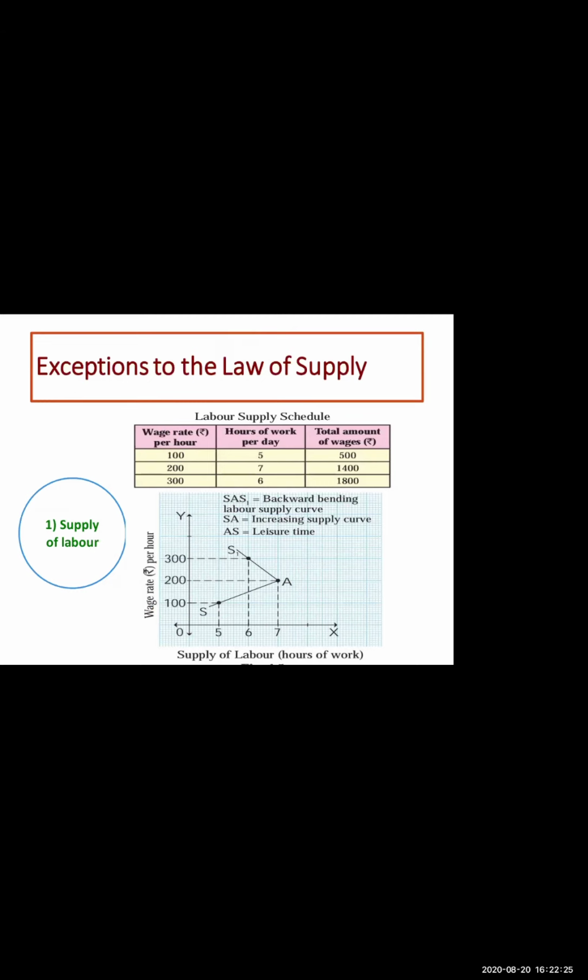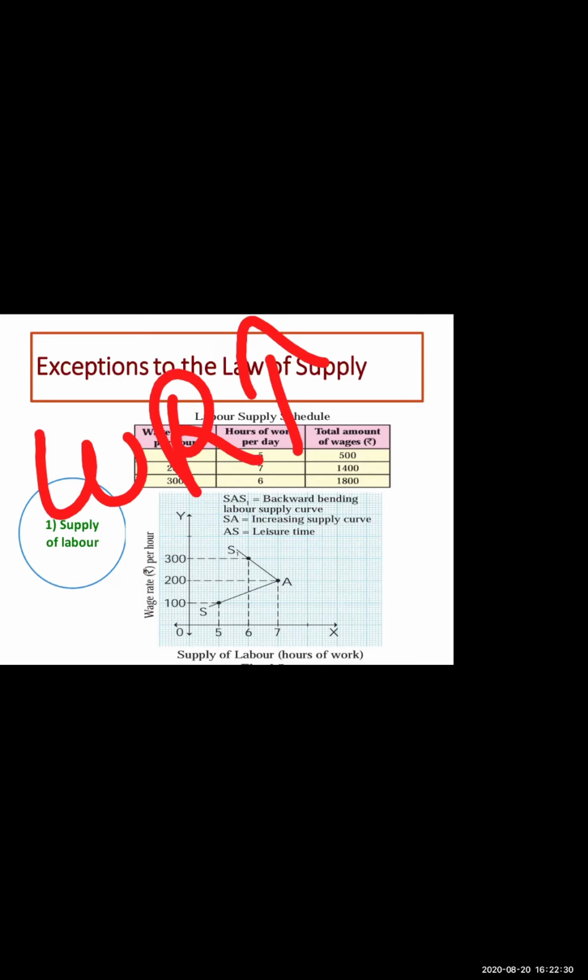Now, as a rational laborer, you need to answer me. Further rise in wage rate. Wage rate is increasing again. You are a worker, your boss is very happy with your work, and earlier he was paying you 100 rupees. Now he's paying you 200 rupees. Will you work for more hours? As a rational person, you need to tell me. Yes, you will be working for more hours. So this means that supply is increasing.